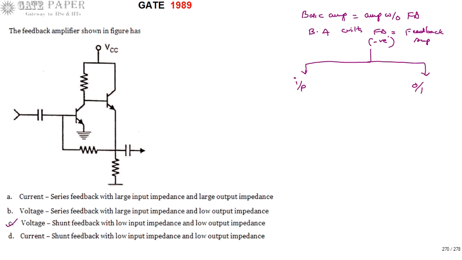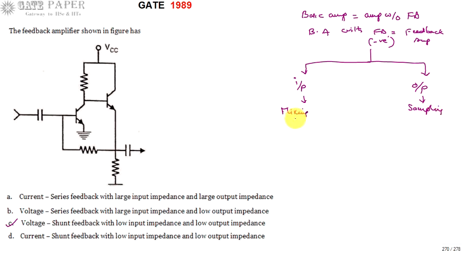The input side process is called mixing, and the output side process is called sampling.